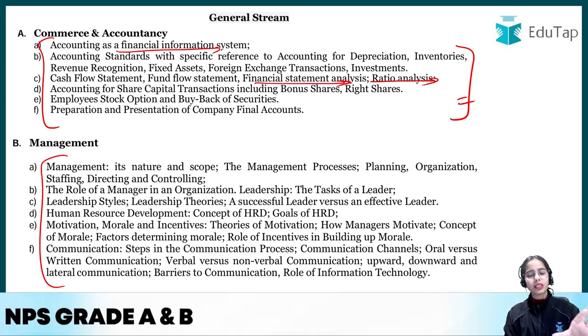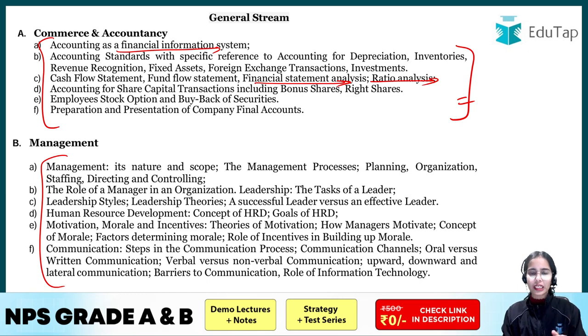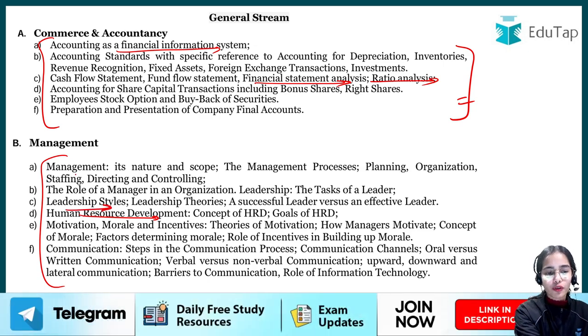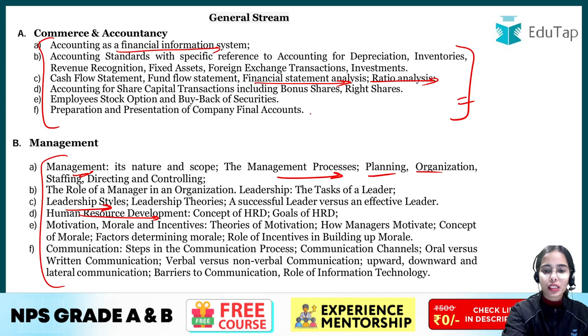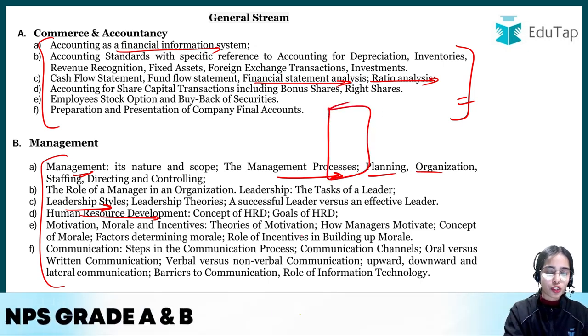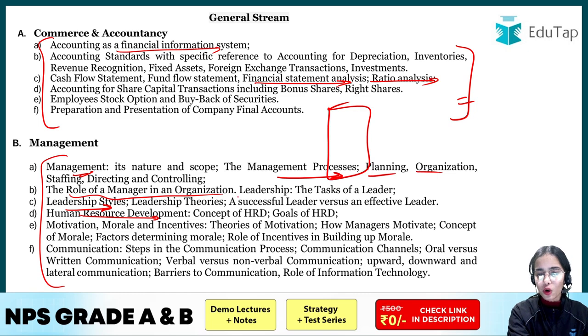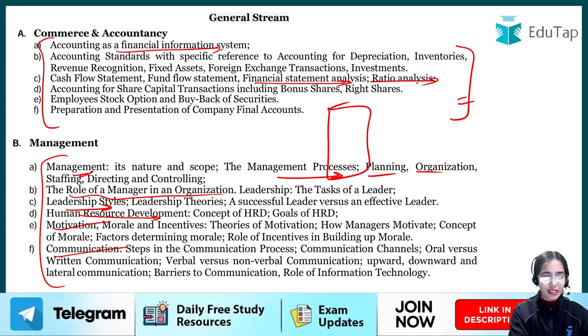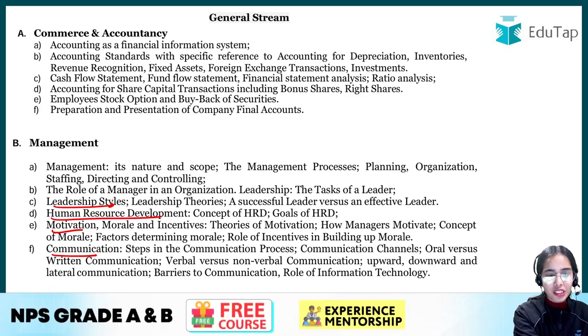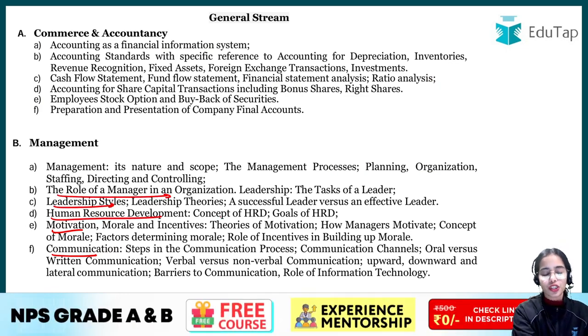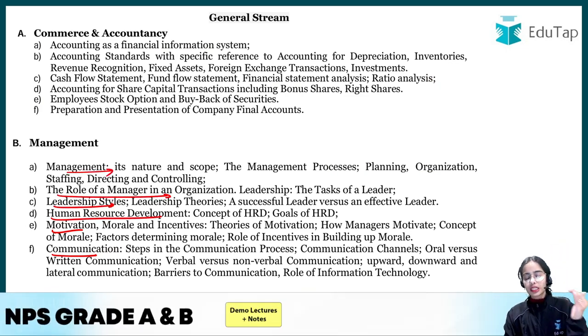Okay, so management, the topics are mentioned directly, that is HR, human resource development, leadership is there. You have to focus on the basic idea, scope and nature of management, management processes, planning, organization, staffing. So there is the management process that you have to focus on. The role of manager in the organization, the leadership, the motivation, communication. So these are the major heads, that is communication, motivation, HRD, leadership style, role of the manager in the organization and management itself. Okay, so these are the major heads.